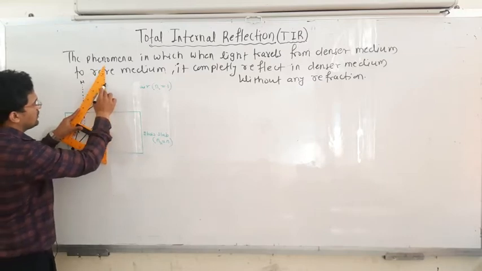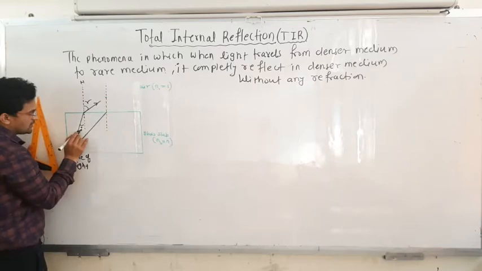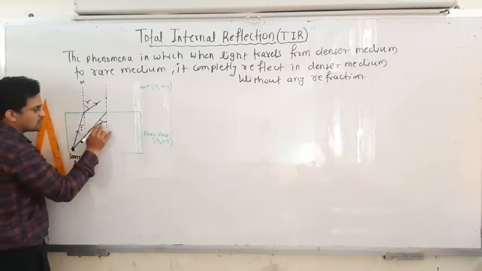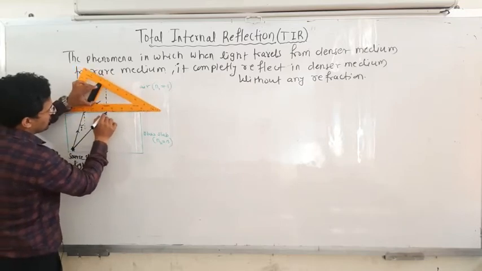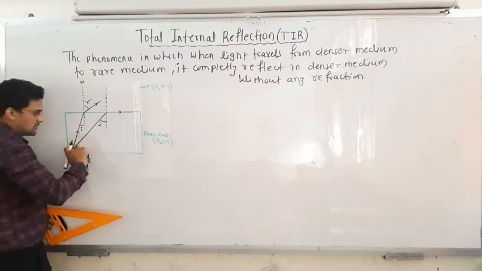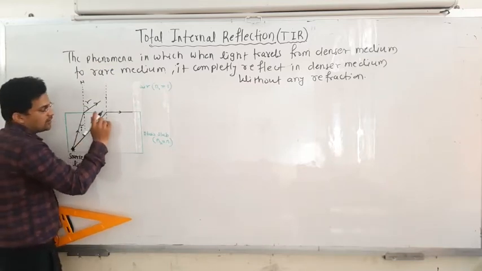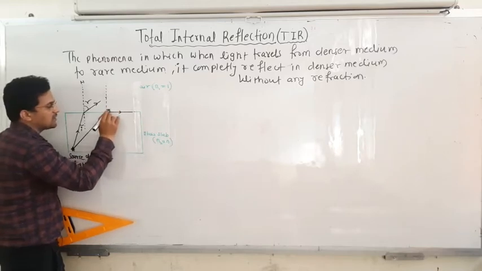Now when the light is incident at a particular angle, you can see, if I plot again a normal at that point where this incident angle goes on increasing, so this is the incident angle, okay. So at a particular angle you can see the refracted ray is exactly parallel to the interface. This light will be incident at this angle, then the refracted ray is exactly parallel to the interface. That means it makes 90 degrees.